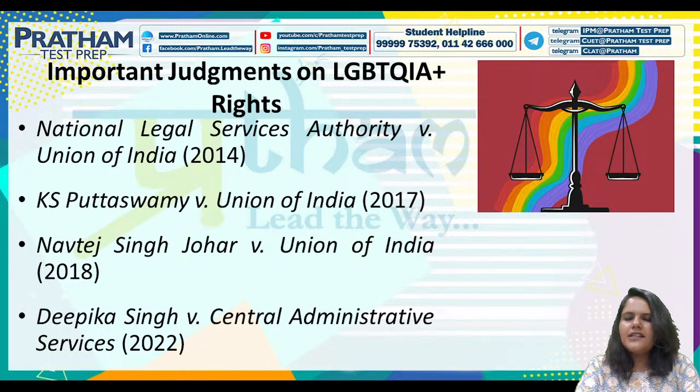Section 377 actually became unconstitutional in the next case that we'll be discussing, that is Navtej Singh Johar versus Union of India. Until September 2018, Section 377 of the Indian Penal Code criminalized consensual same-sex relationships, including marriage. This section was challenged in the landmark case of Navtej Singh Johar versus Union of India, leading to the decriminalization of homosexuality by the Supreme Court of India.